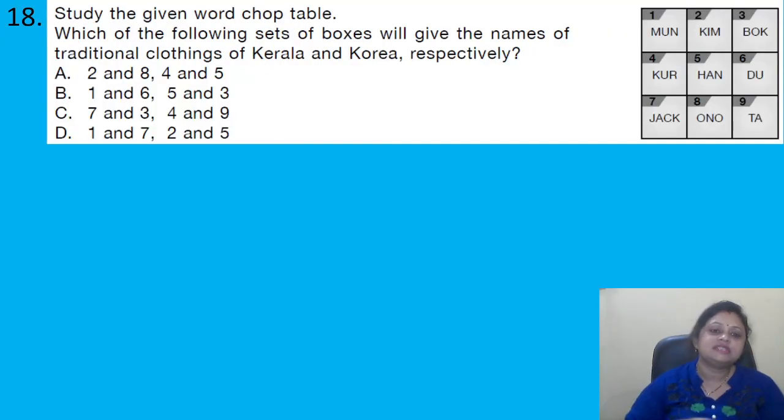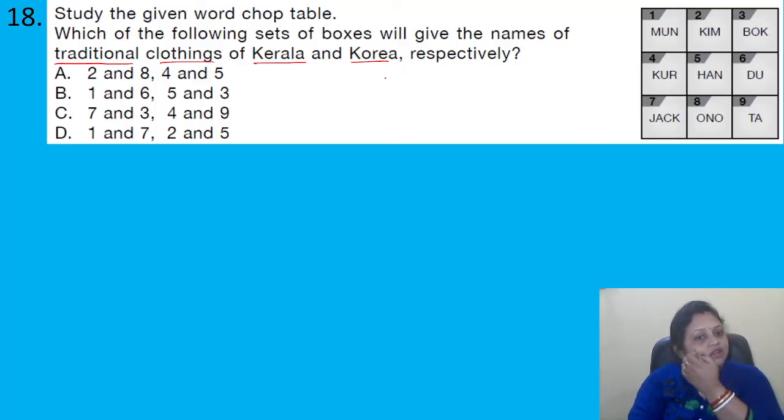Coming to the next question, study the given table. Which of the following set of boxes give the names of traditional clothing of Kerala and Korea respectively? Options are A. 2 and 8, 4 and 5. B. 1 and 6, 5 and 3. C. 7 and 3, 4 and 9. D. 1 and 7, 2 and 5.